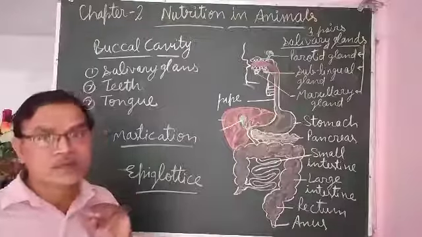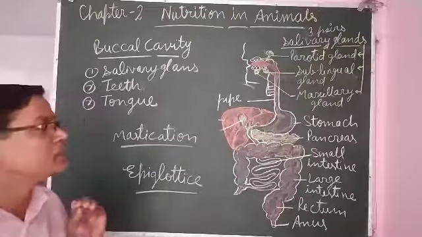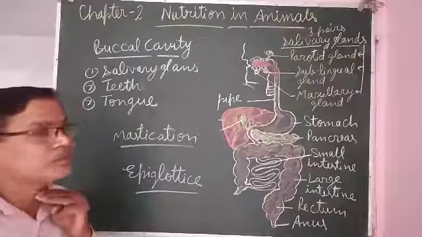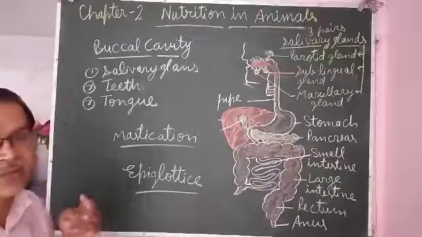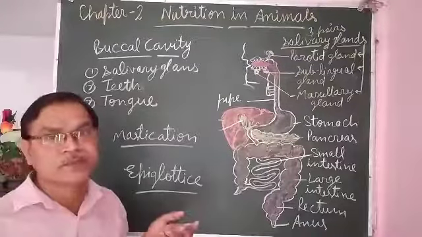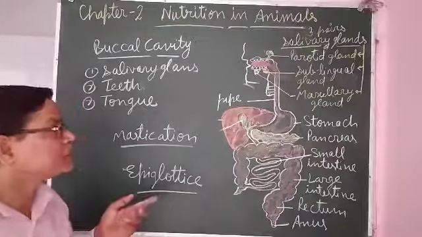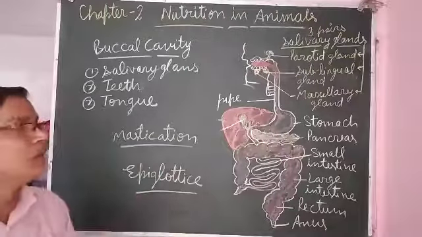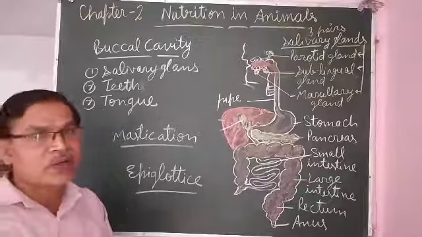When we swallow any food items, liquid also, at that time the epiglottis closes the windpipe so that food particles or water may not go into the windpipe, and it guides the food towards the food pipe, and food goes into the food pipe.